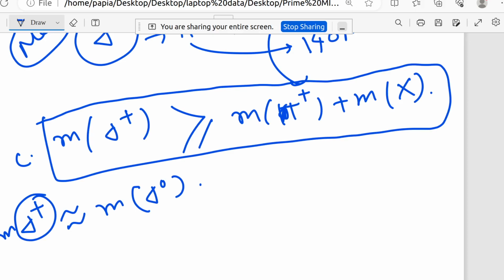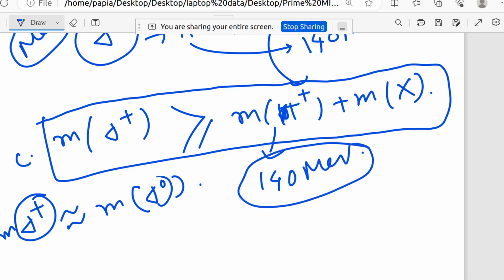Now the mass of pi plus is of the order of 140 MeV. So that means delta 0 cannot be the x particle due to energy conservation. Do you understand? Because this one is very similar to this one. So how would this type of heavy mass come?